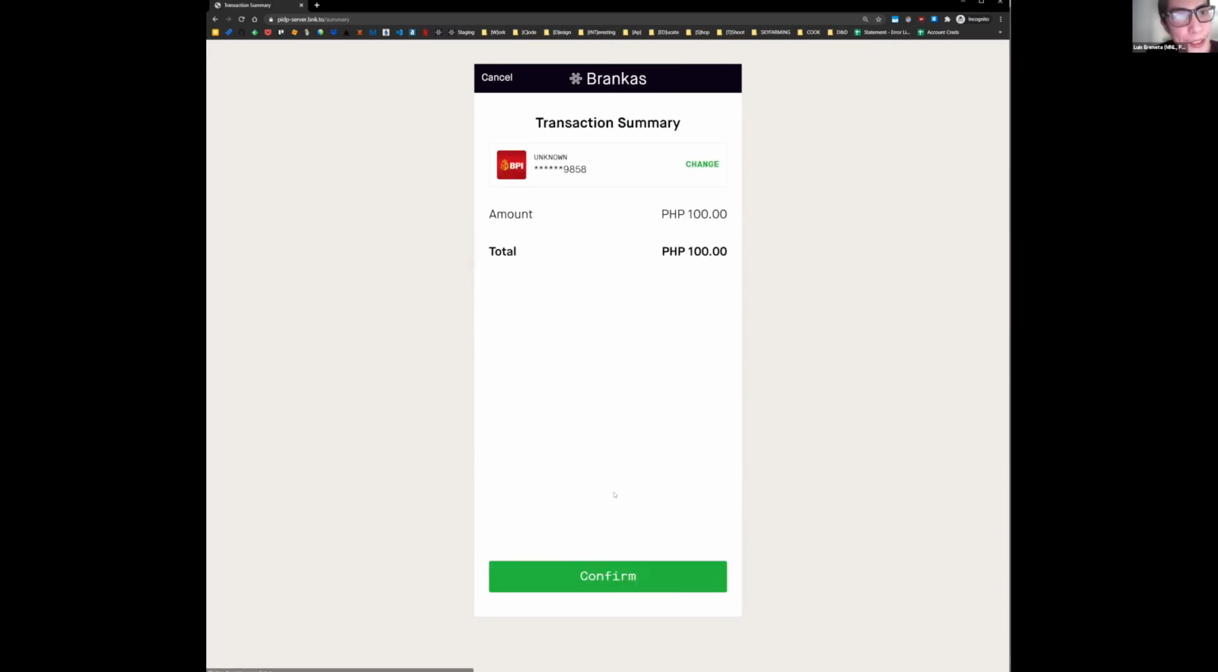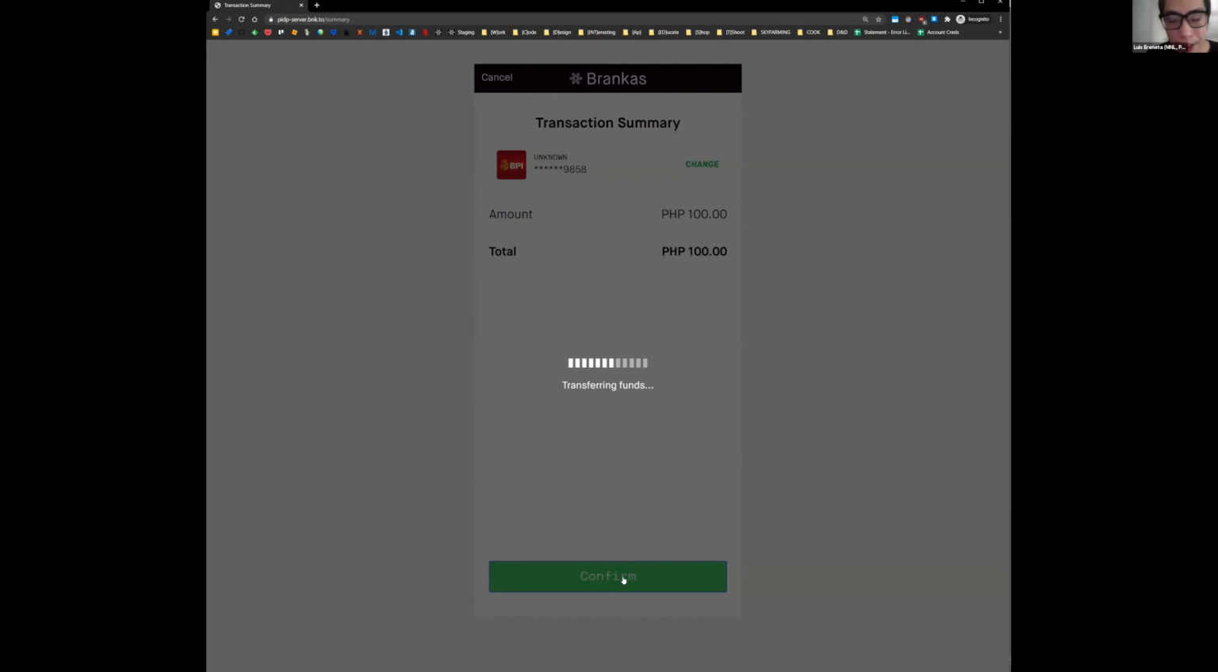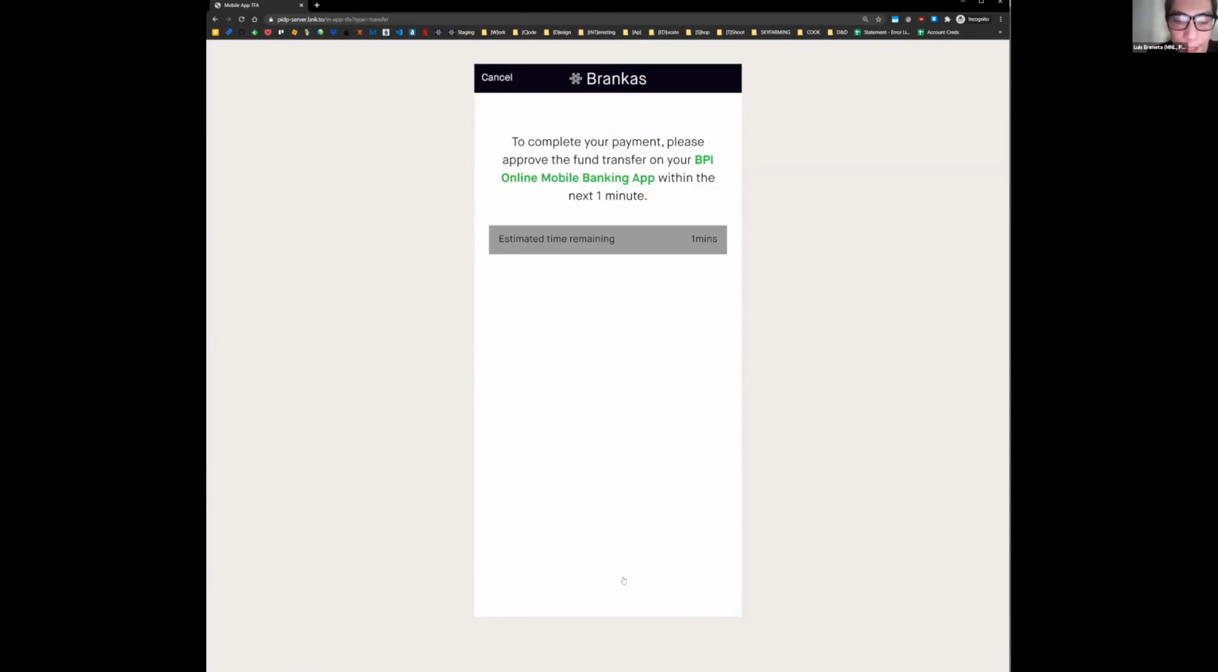After this, we immediately go to a transaction summary page, right? More data is coming here. We're trying to build more full-fledged transaction summary data. But essentially, once the end user confirms the amount that needs to be transferred, I just need to hit confirm, and that triggers the transaction authorization TFA. In the case of BPI, it requires in-app authorization. So right now, I am opening my mobile banking app for BPI, and I need to authorize the transaction via biometrics, right?